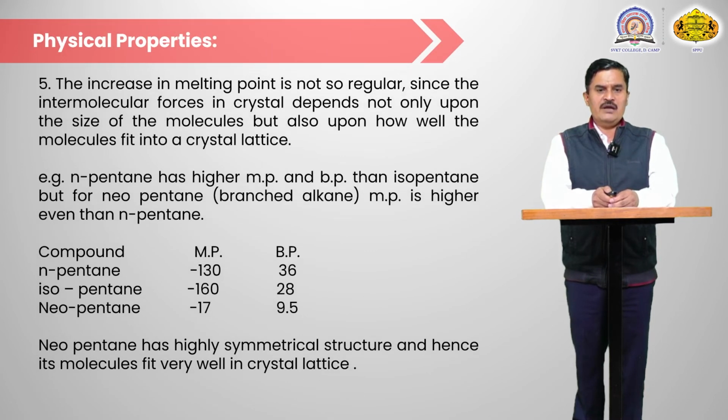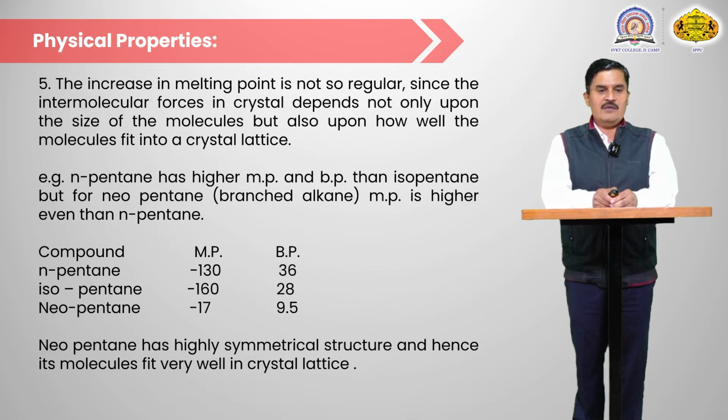The increase in melting point is not so regular, since the intermolecular forces in the crystal depend not only on the molecules but also on the geometry or the crystal lattice of the molecule.